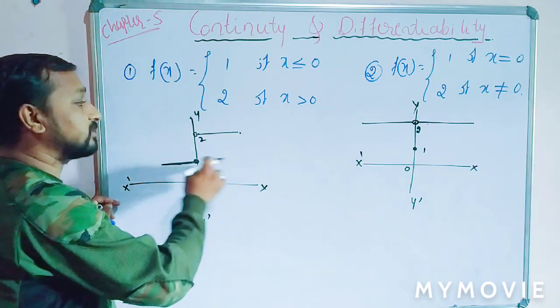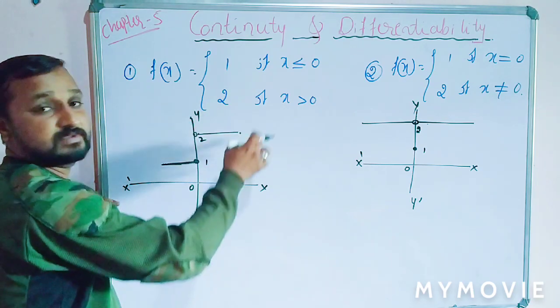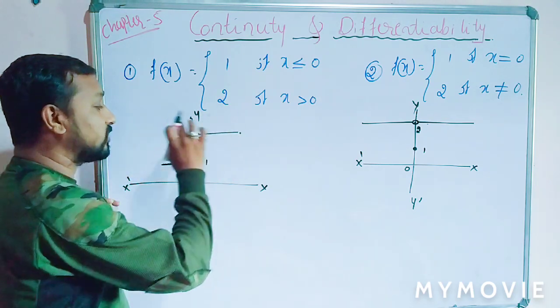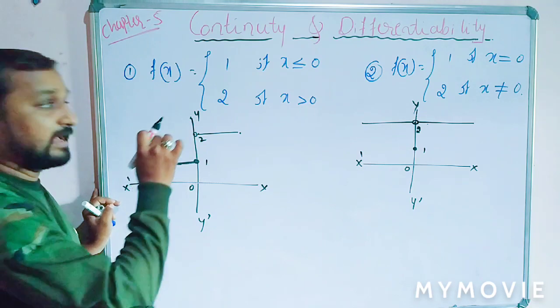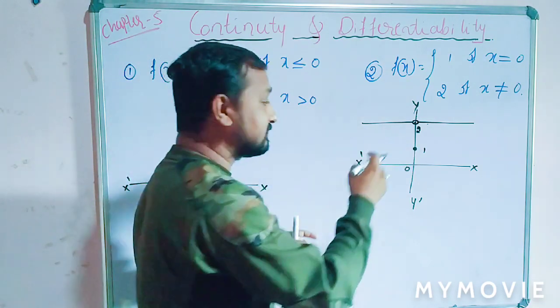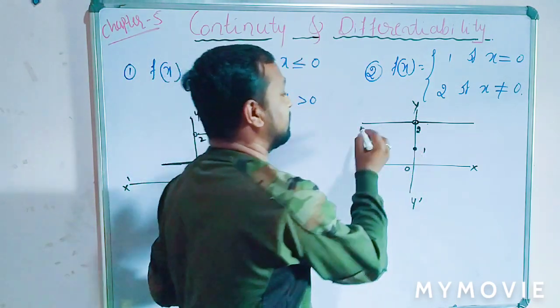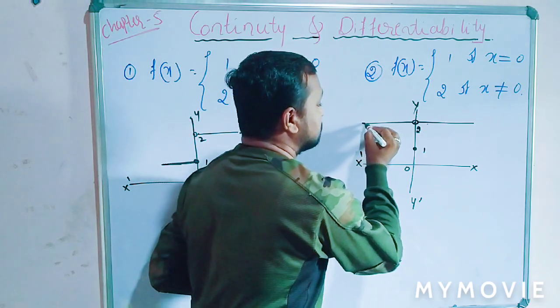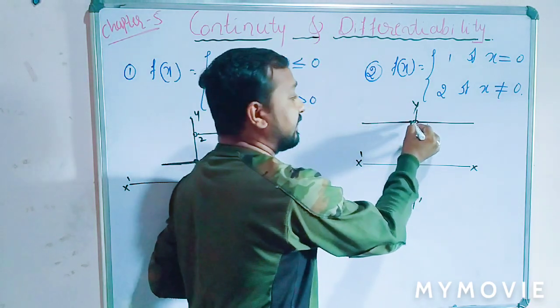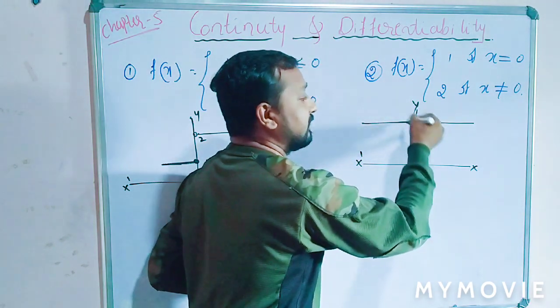So this is not a continuous graph, because we lift the pen. Same in this graph also: we take the initial point, then lift the pen.